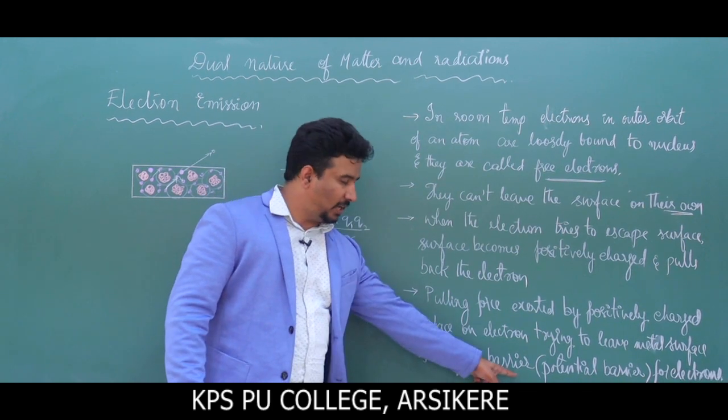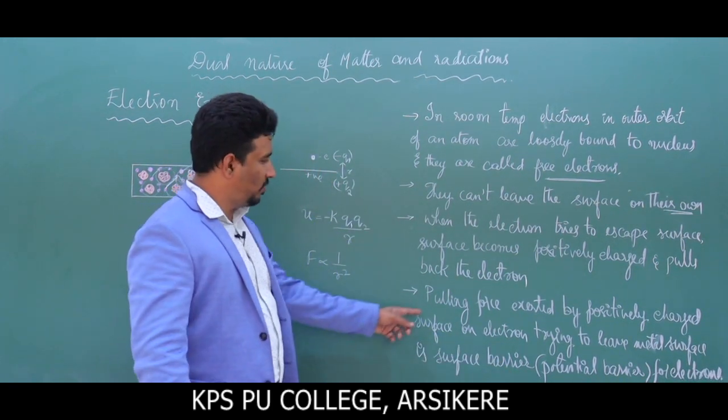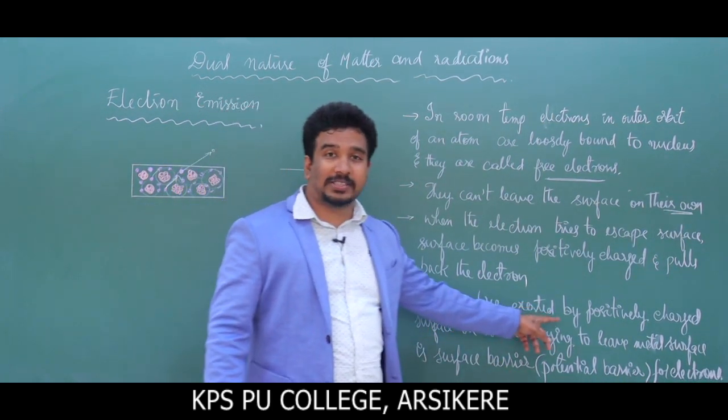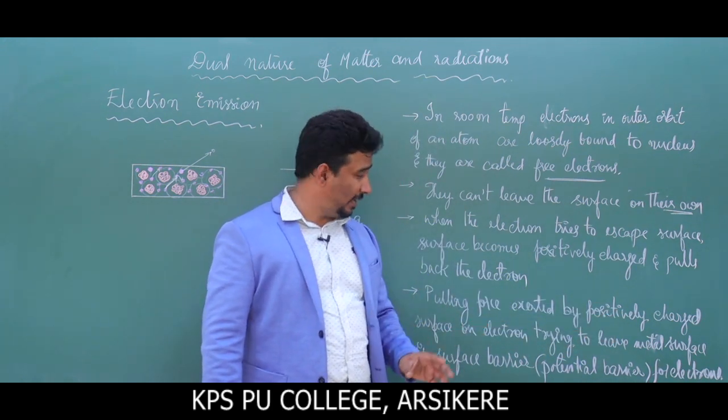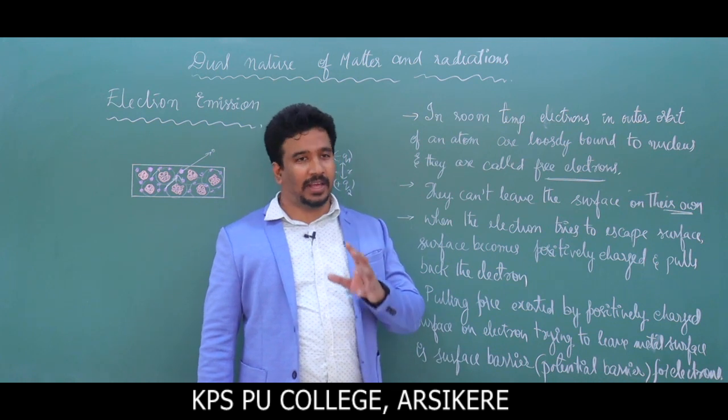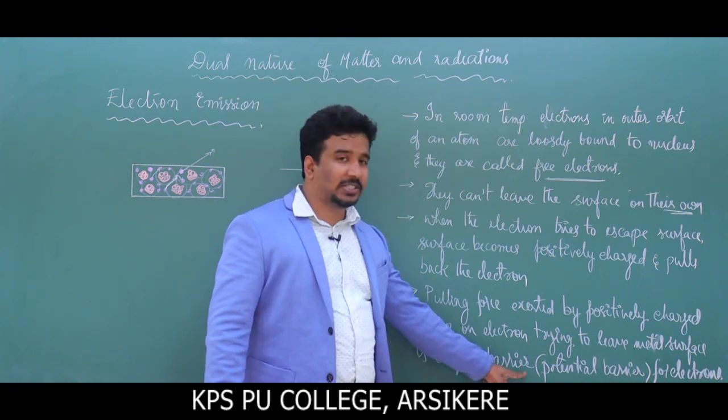See, we have defined what is surface barrier. So we have written the statement. Pulling force exerted by positively charged surface on the electron when it tries to leave the metal surface is called what? Surface barrier.